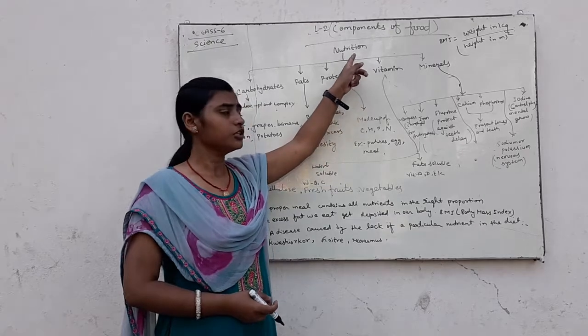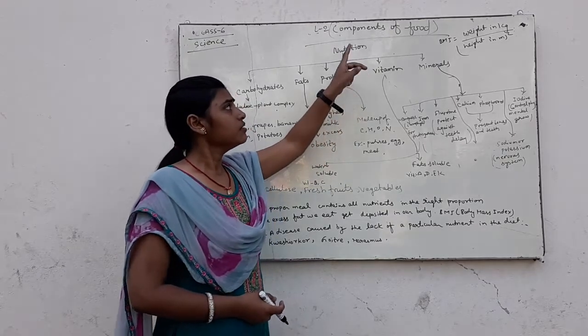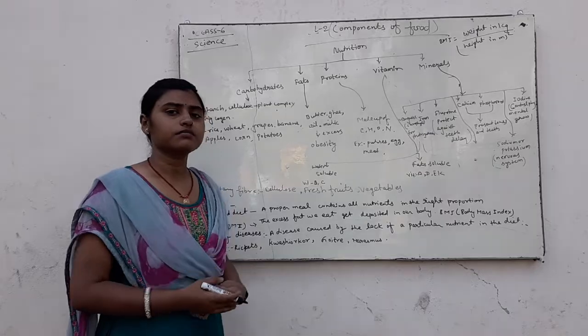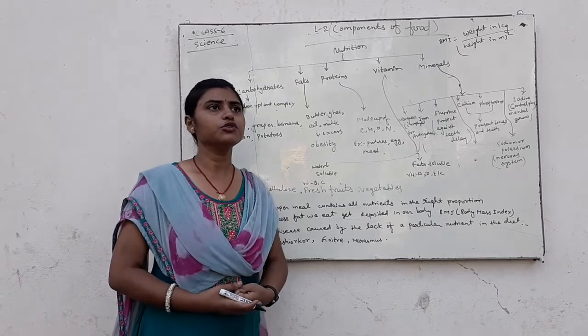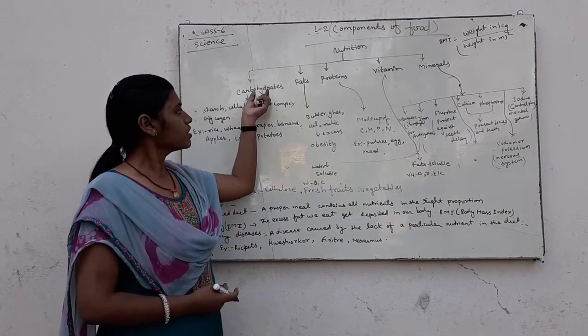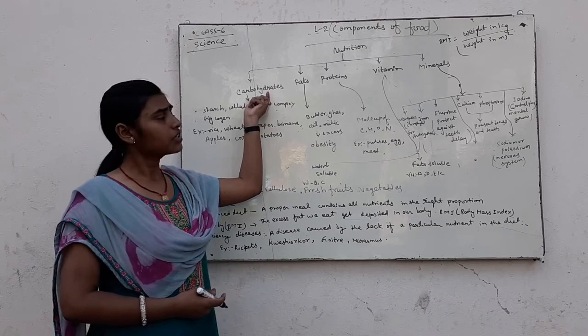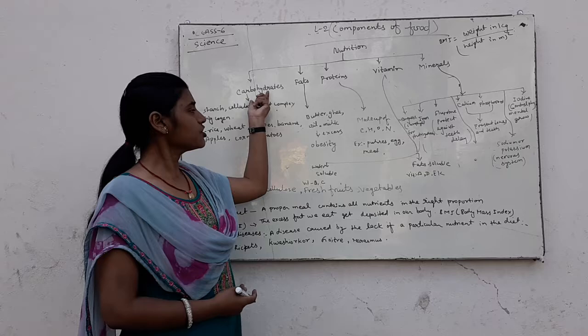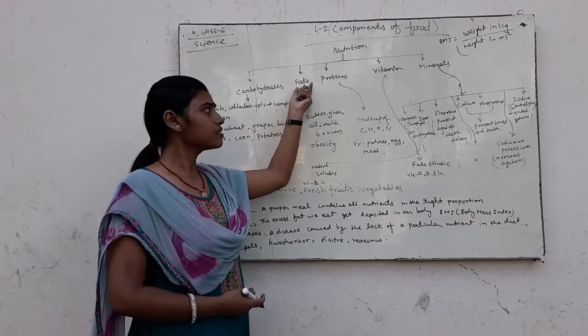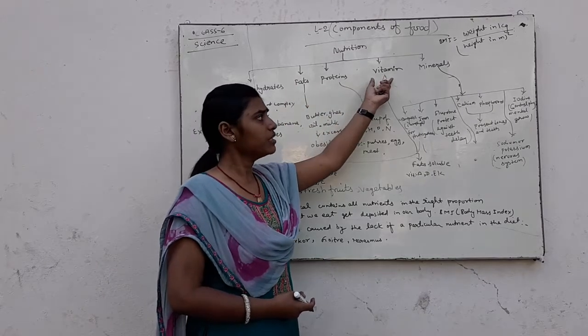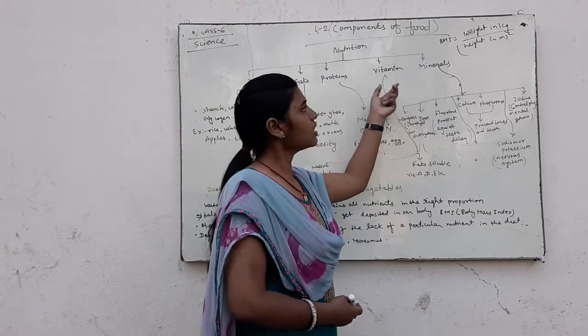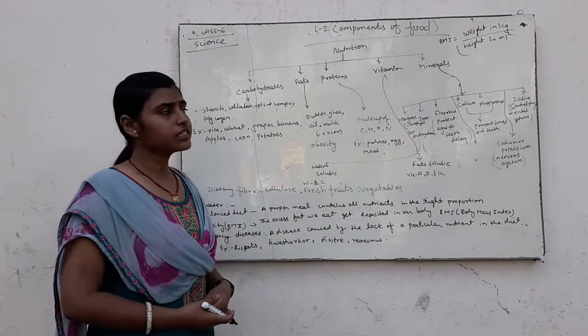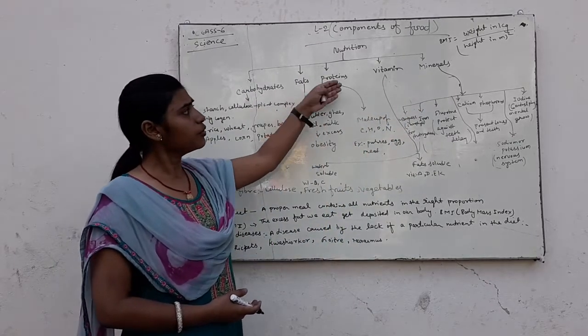Nutrition provides energy through nutrients, and these nutrients are classified as carbohydrates, fats, proteins, vitamins and minerals. These are nutrients, and these are the components of food.